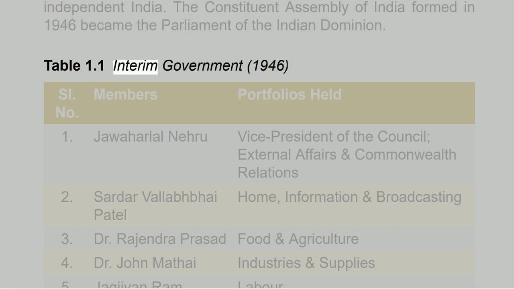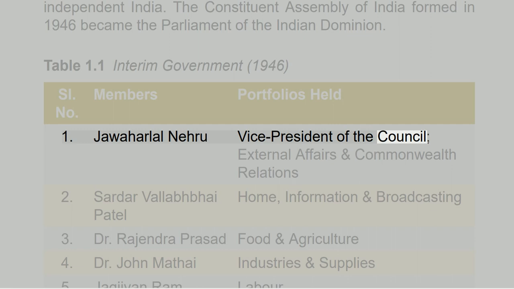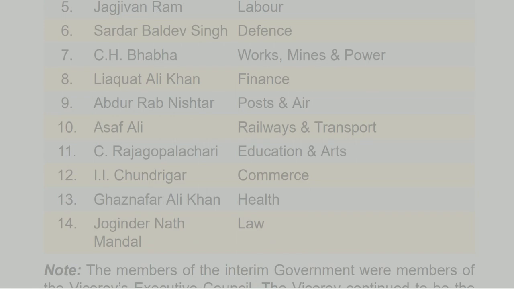Table 1.1 Interim Government, 1946. Members and portfolios held. 1. Jawaharlal Nehru, Vice President of the Council, External Affairs and Commonwealth Relations. 2. Sardar Vallabhbhai Patel, Home, Information and Broadcasting. 3. Dr. Rajendra Prasad, Food and Agriculture. 4. Dr. John Mathai, Industries and Supplies. 5. Jagjeevan Ram, Labour. 6. Sardar Baldev Singh, Defence. 7. C.H. Bhabha, Works, Mines and Power. 8. Liaquat Ali Khan, Finance. 9. Abdur Rab Nishtar, Posts and Air. 10. Asaf Ali, Railways and Transport. 11. C. Rajagopalachari, Education and Arts. 12. I. I. Chundrigar, Commerce. 13. Ghazanfar Ali Khan, Health.